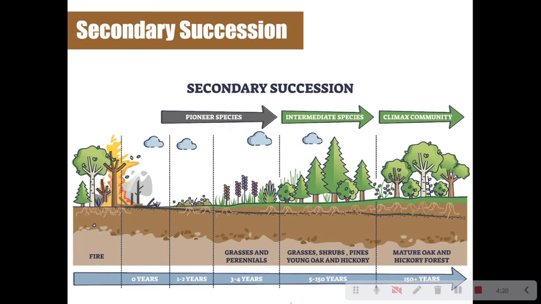After 150 years have passed since that wildfire, that's when we're going to get into our climax community, which is when we have those mature oak and hickory forests. The climax community is the overall goal of that ecosystem after being destroyed. But secondary succession doesn't take nearly as long to reach that point.